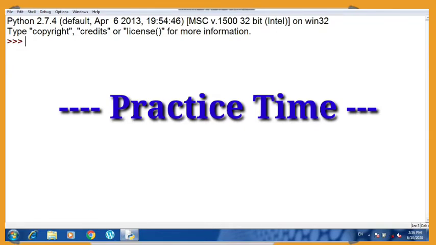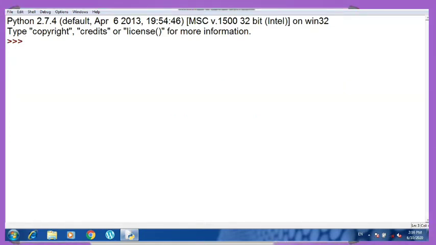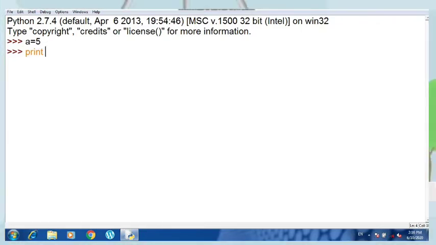Now I have opened the interactive mode of the Python shell because it is basically used for testing code. I don't want to go to script mode and save the program every time, as that is going to take so much time. So we will be testing code here only. Let us begin. Suppose I have written a = 5 and then print a.